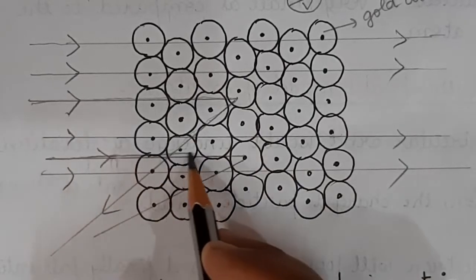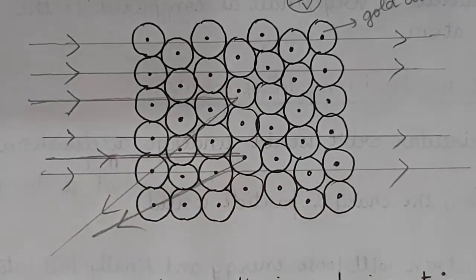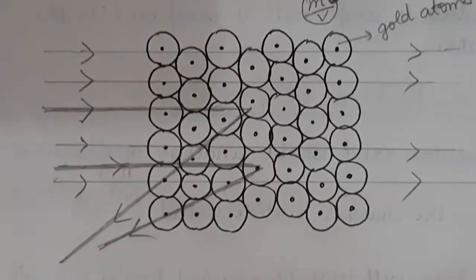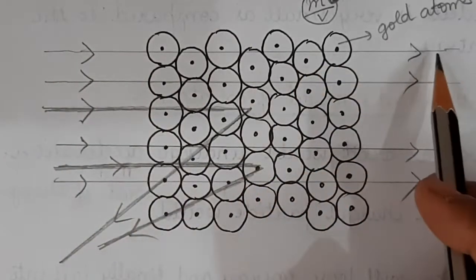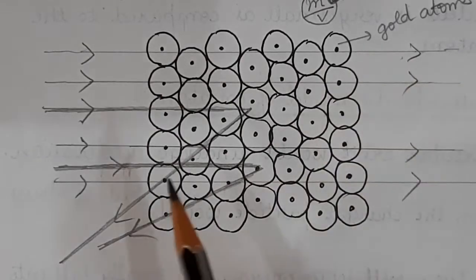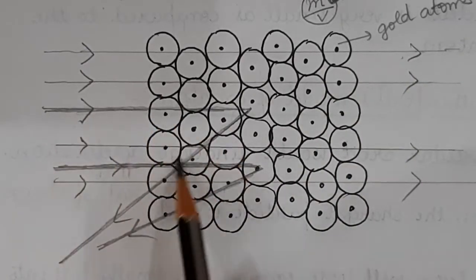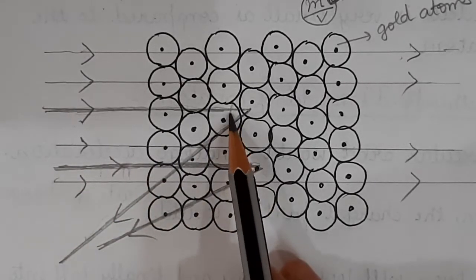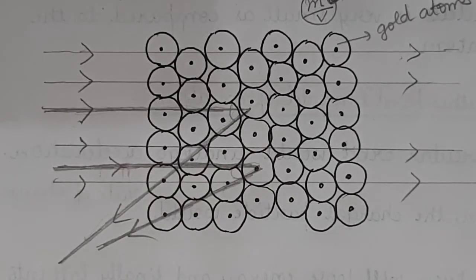Clear, students? In the first case, most of the alpha particles passed straight. And in the second case, some of the alpha particles were deflected back by small angles. This was observation number 2.